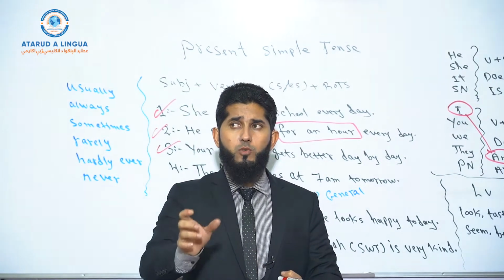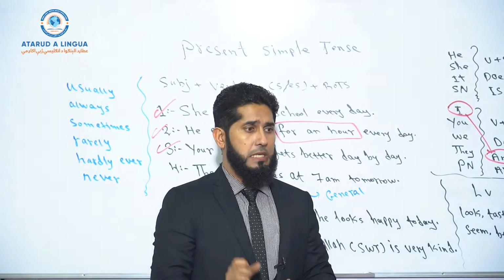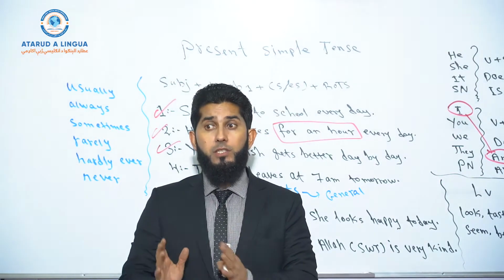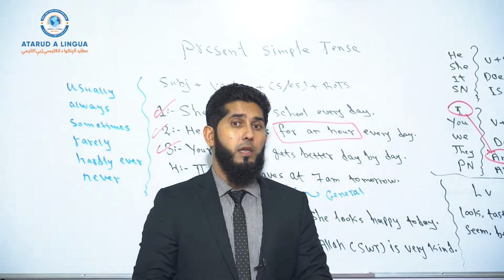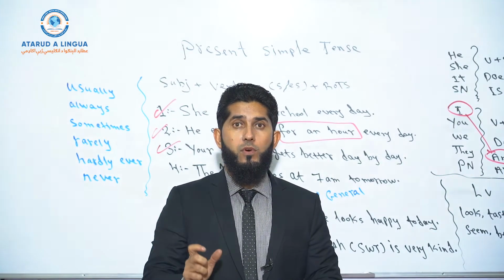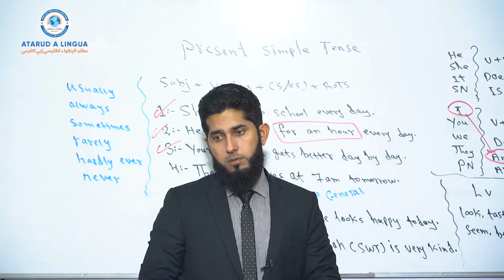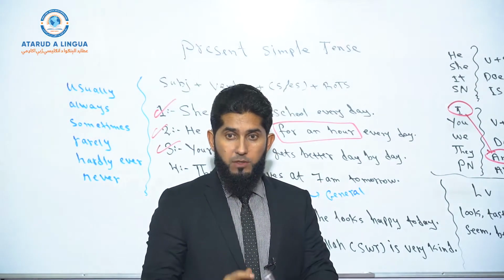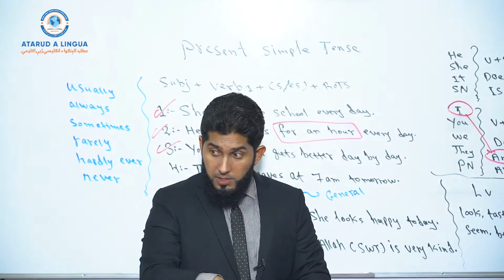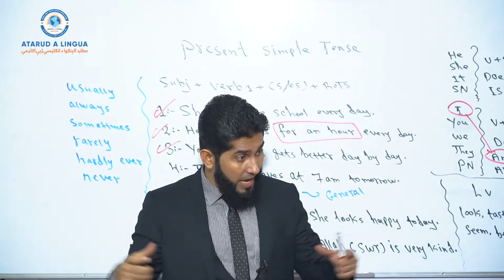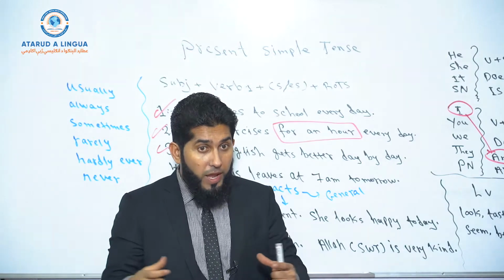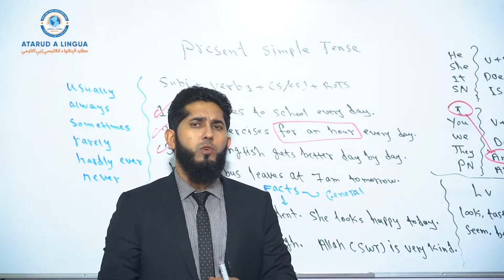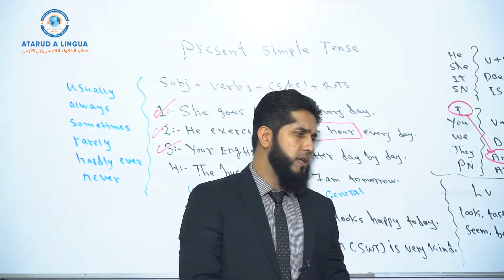You have scheduled a conference or meeting, and it will be taking place at an exact time tomorrow. So you can say, we will have a conference at 2 p.m. tomorrow. So something that is scheduled to happen, to take place in the future. Simple present tense can be used to talk about future scheduled or planned or timed actions. That's possible. I told you, especially when we talk about traveling and trips.